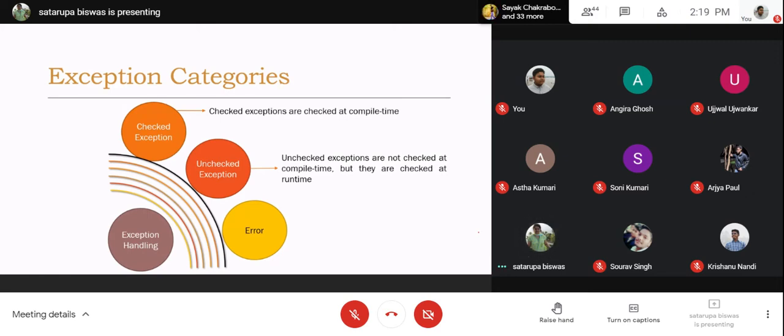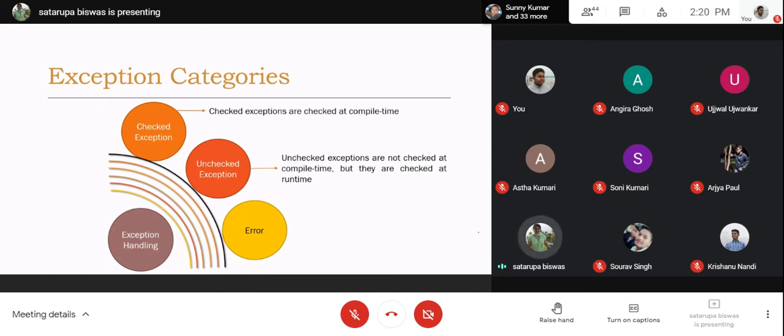So the measure against the unchecked exception should be taken at the time of execution. And by just observing the nature of the code, you have to identify if there is a chance of an unchecked exception or not. If some value is divided by some other value, there is a chance of division by zero error. If you are using an array, there is a chance of array index out of bounds.